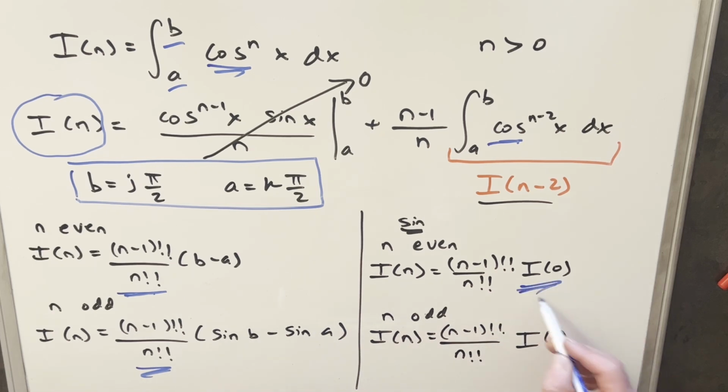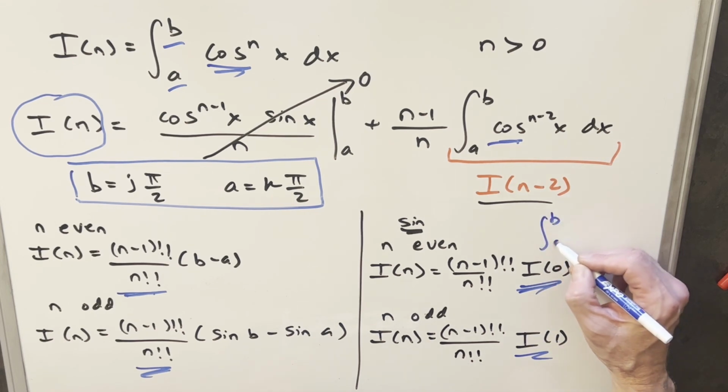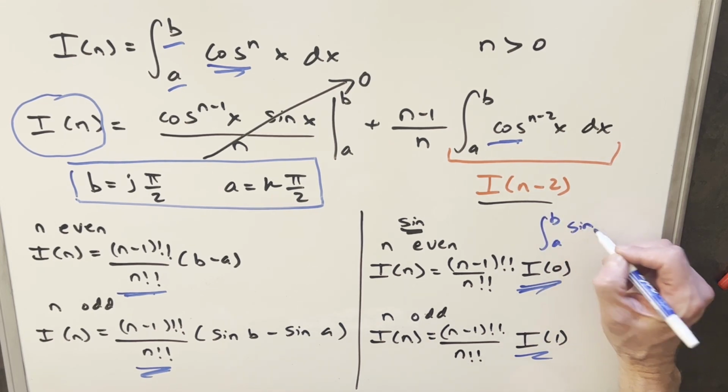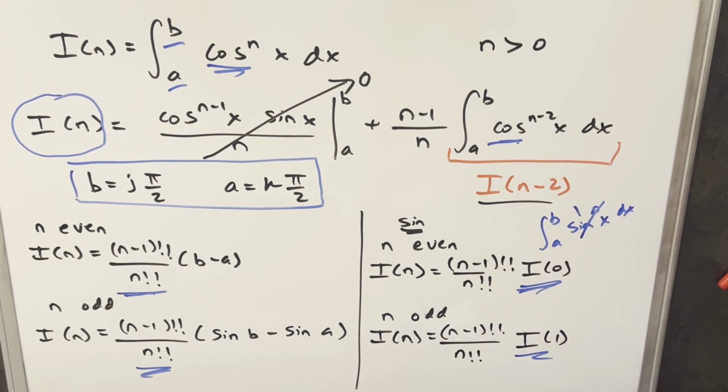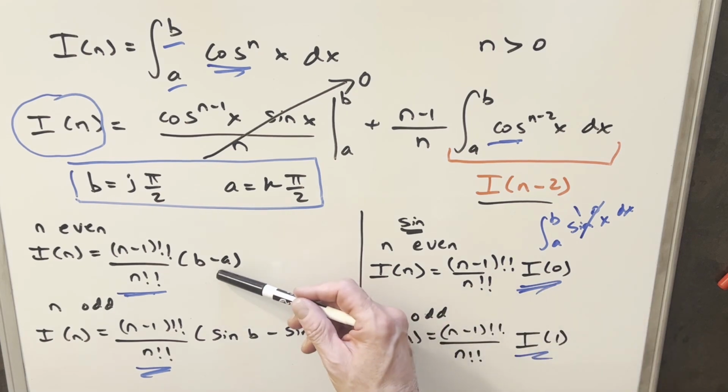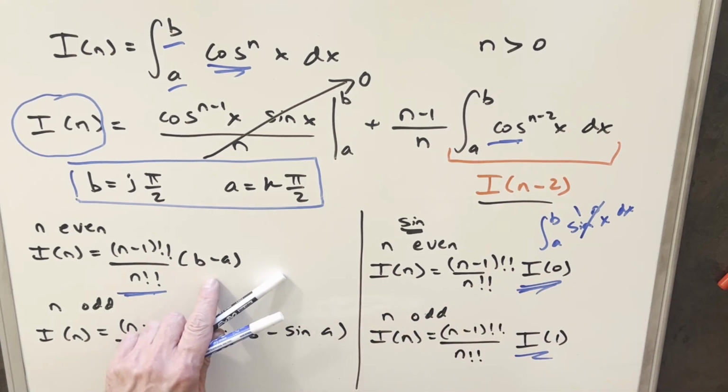So again, we need to find our I of 0 and our I of 1. Well, I of 0 is exactly the same because we end up with, we're doing an integral of a to b, and now we have sine to the 0. But again, sine to the 0 is 1, and so we integrate this. So it's just the same exact thing, and for this, we're going to still have b minus a.